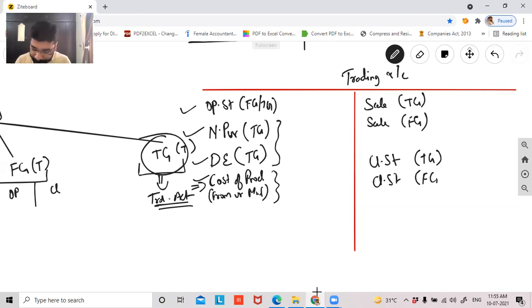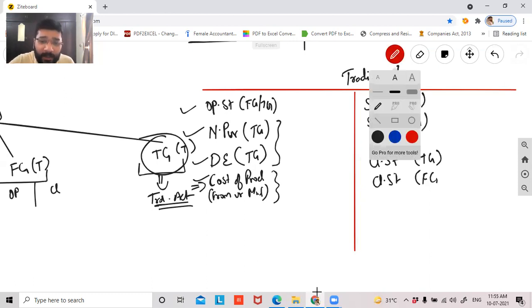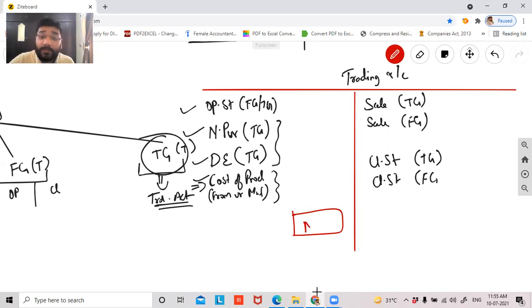Okay, not okay? Yes, sir. Then what is the end result you get here, guys? The end result you get is gross profit and gross loss. Gross profit and gross loss.